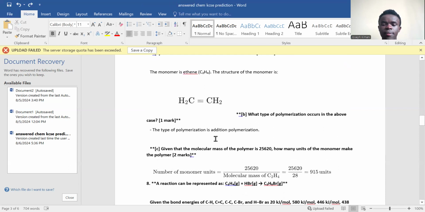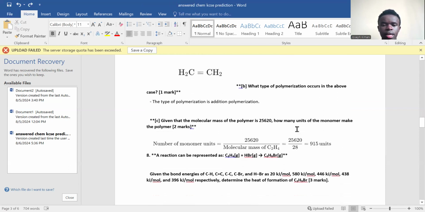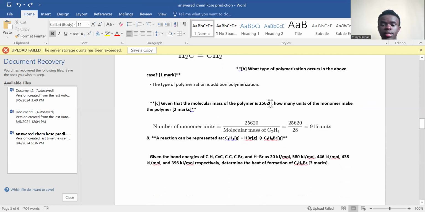Now, what type of polymerization occurs in the above? Remember, we have addition polymerization. Now, given that the molecular mass of the polymer is 25,620, how many units of the monomer make up the polymer? Number of monomer units: if you want to know the number of monomers, we basically divide the molecular mass of the polymer by the molecular mass of the monomer.